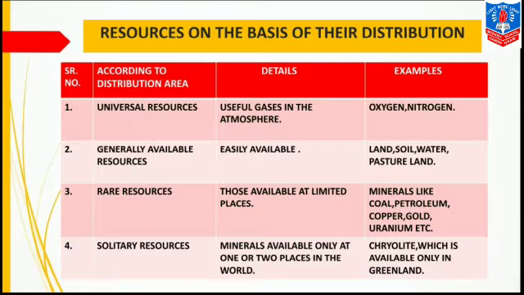The third one is rare resources. That is, they are found at very few places. The fourth one is solitary resource, meaning available at only one or two places in the world, or available at a single place in the world.